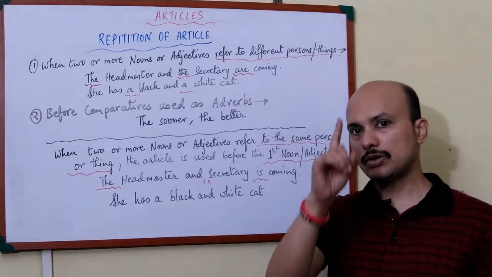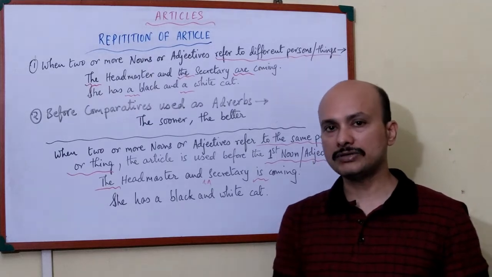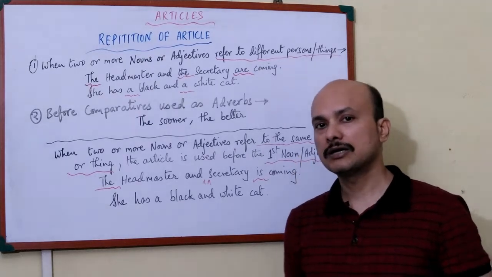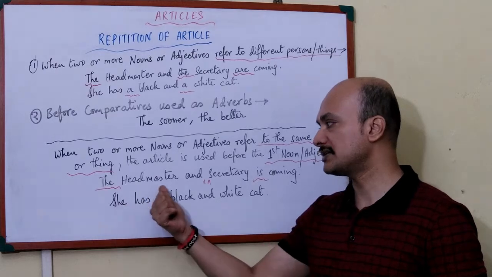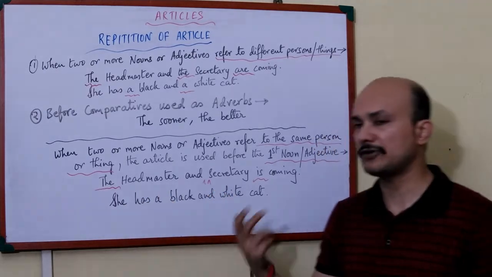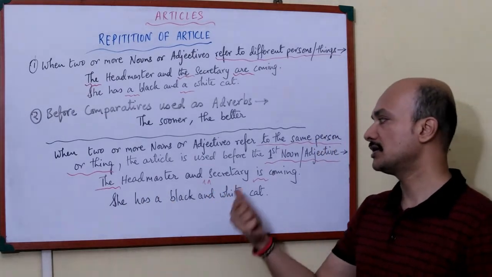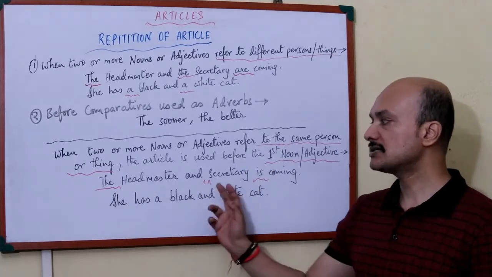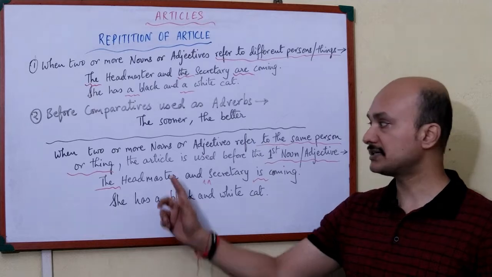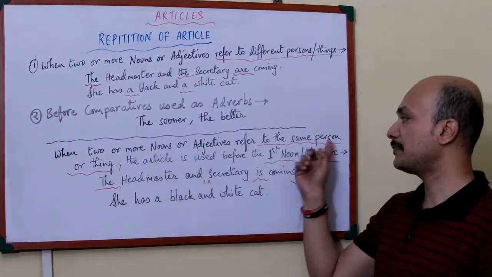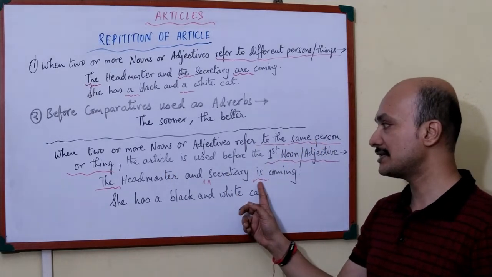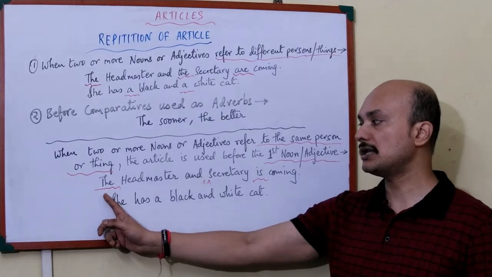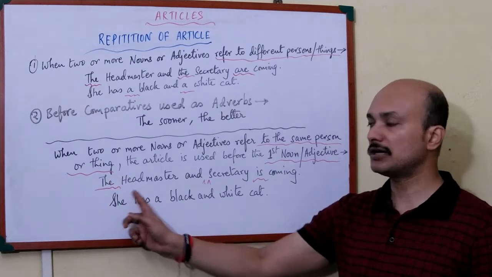So when he is coming, only one person is coming, but along with him, two different posts are coming. One is that of the headmaster, the other is the secretary. But I will not use the article here because it is not referring to a second person. It is referring to the same person. That is why the verb also is "is," and I have written only one article, and that also before the first one.